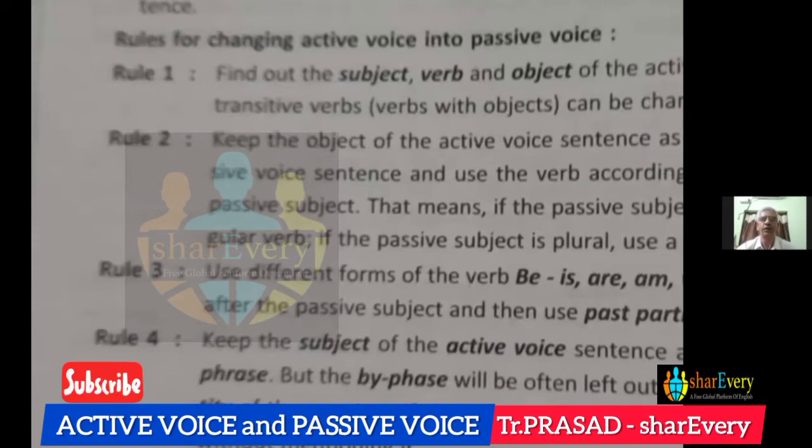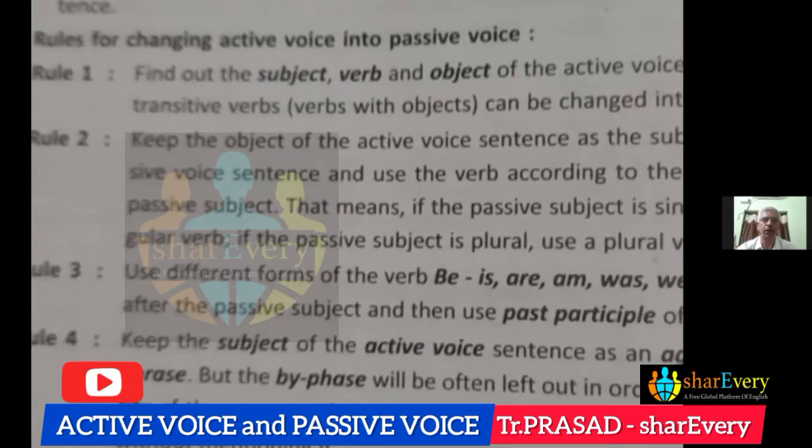We have to consider two things. First, the number of the subject. Number means nothing but whether the sentence is singular or plural. That is one thing. The second one is the tense of the given sentence. To say, here, "I call him." If we observe the sentence, "I call him," call is simple present tense. "Him" is changed to "he". "He is." Here, choosing is important.